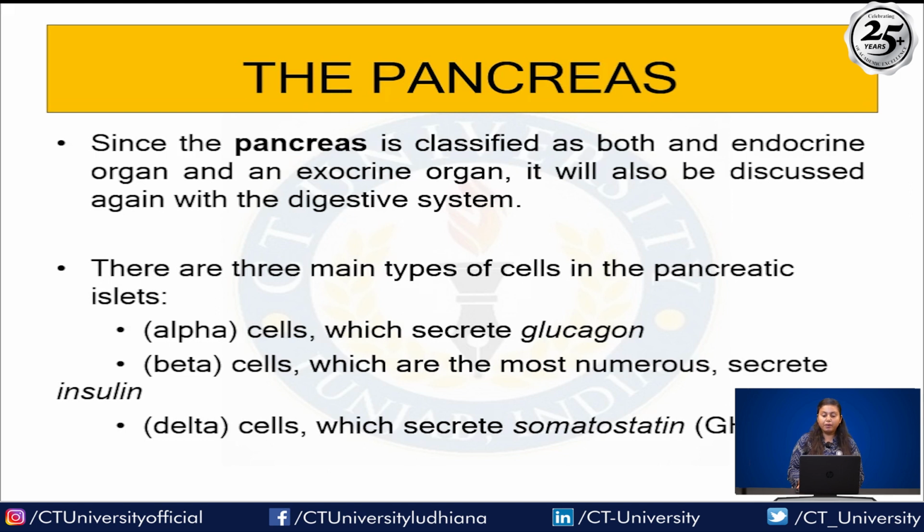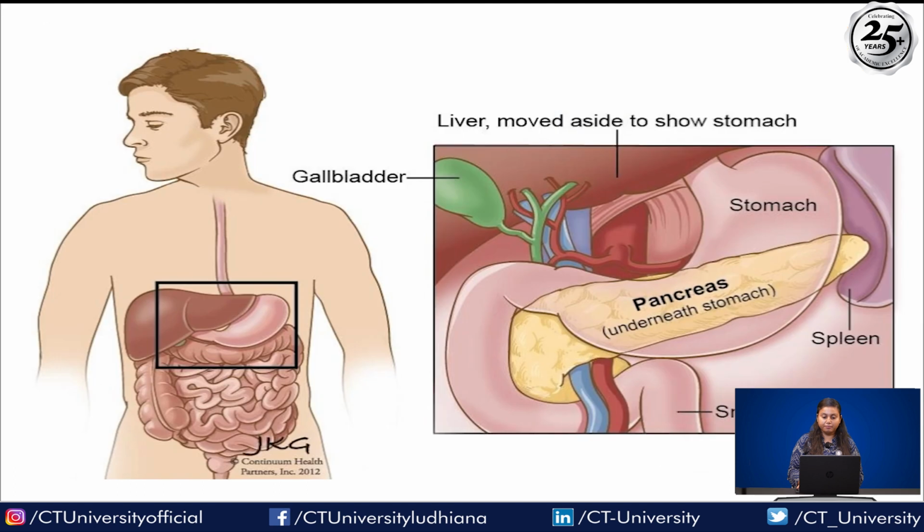It will also be discussed again in the digestive system. That means the pancreas will also help and work with the digestive system. There are three main types of cells in the pancreas: alpha cells, beta cells and delta cells. Let's talk about the alpha cells, which secrete glucagon. Beta cells, the most numerous, secrete insulin, and delta cells secrete somatostatin.